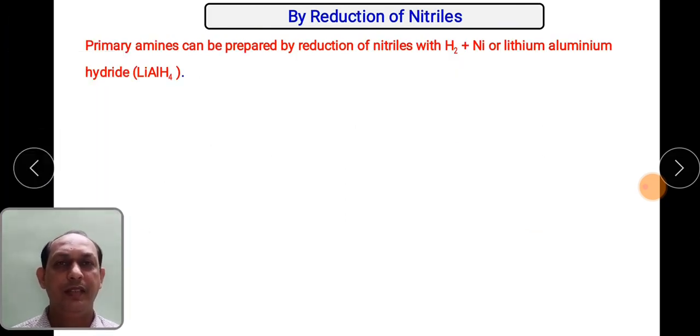Then the next method is reduction with the help of the reducing reagent lithium aluminum hydride. In the last semester we have seen how lithium aluminum hydride is effectively used for conversion of nitro into amino group.